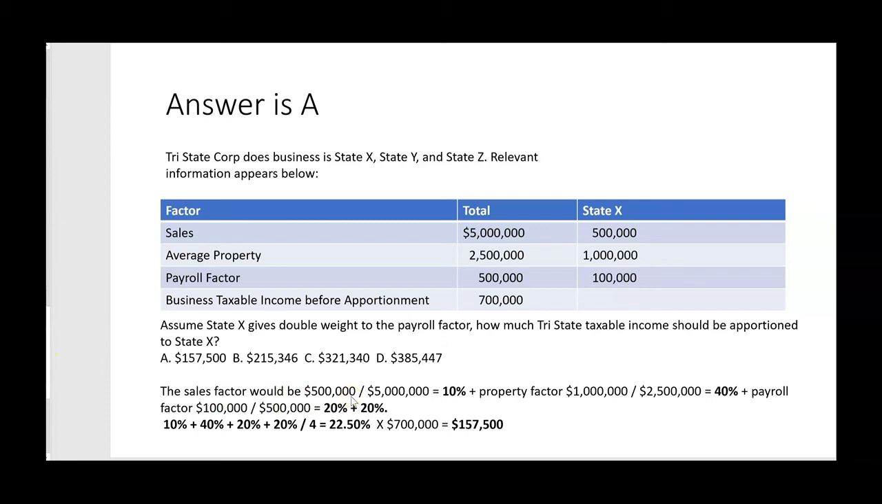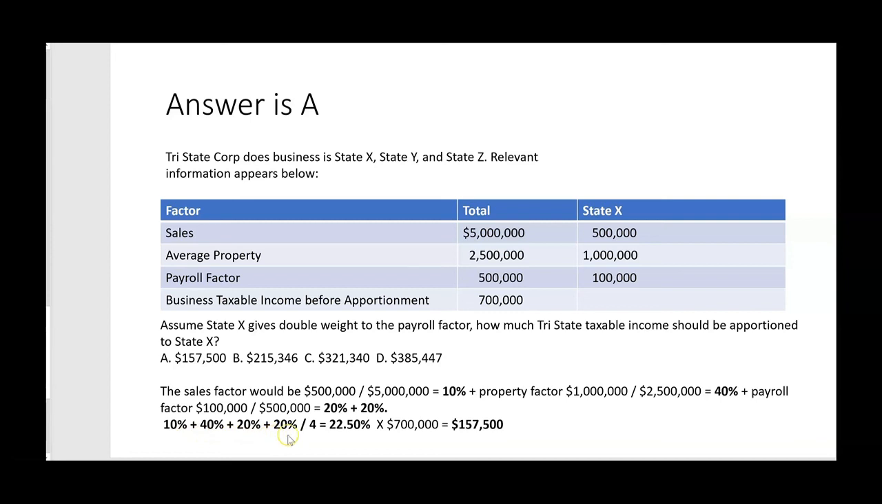The sales factor would be 500,000 divided by 5 million, or 10%. The property factor would once again be a million divided by 2.5 million, or 40%. The payroll factor would be 100,000 divided by 500,000, 20%. Except this time, we're going to add another 20%. Why? Because they're telling us they give double weight to the payroll factor, and the payroll factor is 20%. So just give me another 20% on top of the 20% that we calculated, because this state gives double weight to the payroll factor. So now we have the 10% for sales, the 40% for property, and the 20% for payroll is going to appear twice.